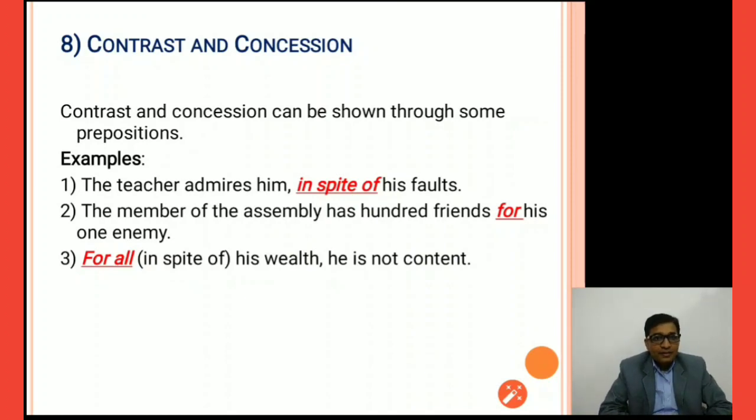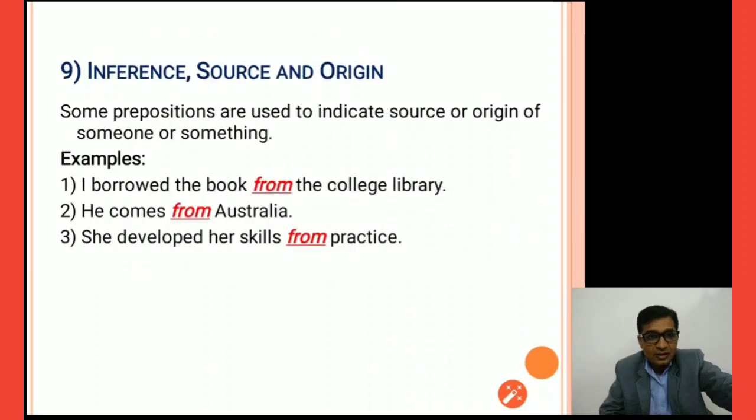The member of the assembly has 100 friends for his one enemy. So here we can say there is a contrast between two things, and that contrast is shown by the preposition for. For all, in spite of his wealth, he is not content. So here again we are seeing contrast, right? So this is the 8th one, and the last one, inference, source and origin, meaning where something has started. Some prepositions are used to indicate the source or origin of someone or something. Now examples are given below. We will try to understand through the examples.